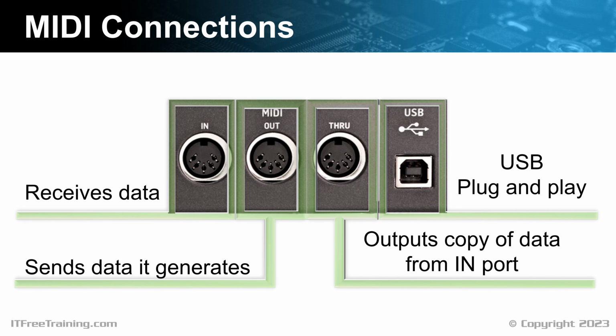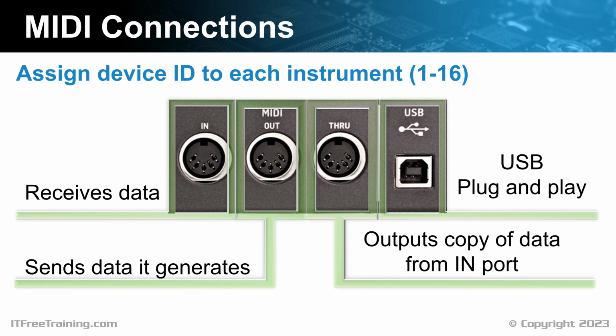When using multiple instruments, you will generally connect the through port from one instrument to the in port of the next instrument. Once you have connected your devices, the next step is to make sure that each device has a different device ID assigned to it. If you have 2 instruments with the same ID, they will both be receiving and processing the same commands.